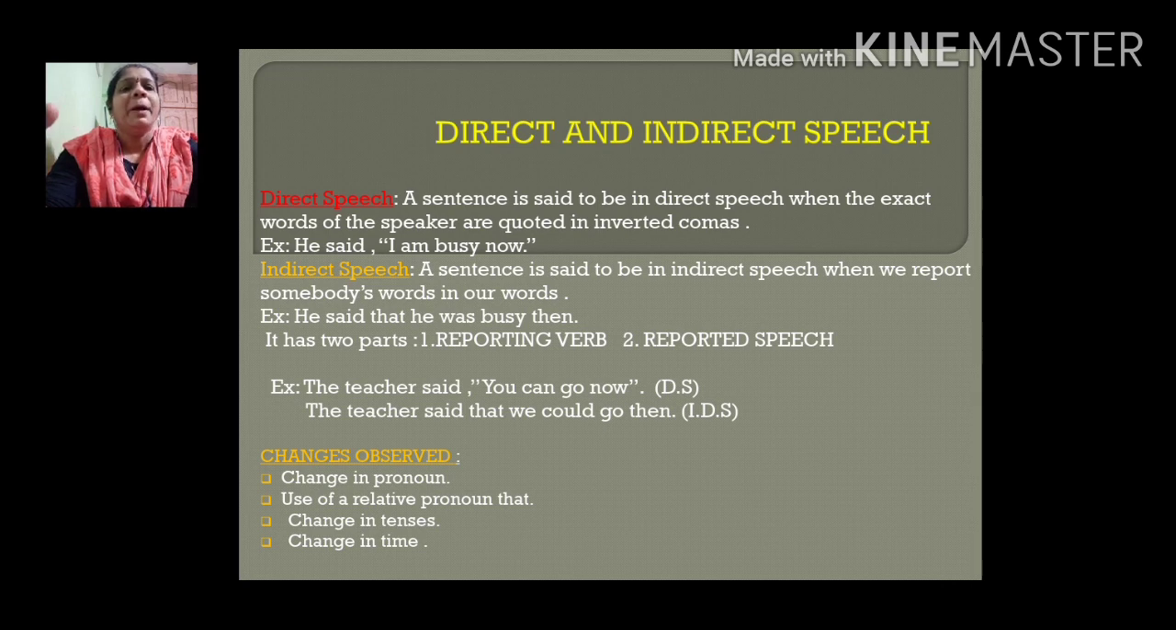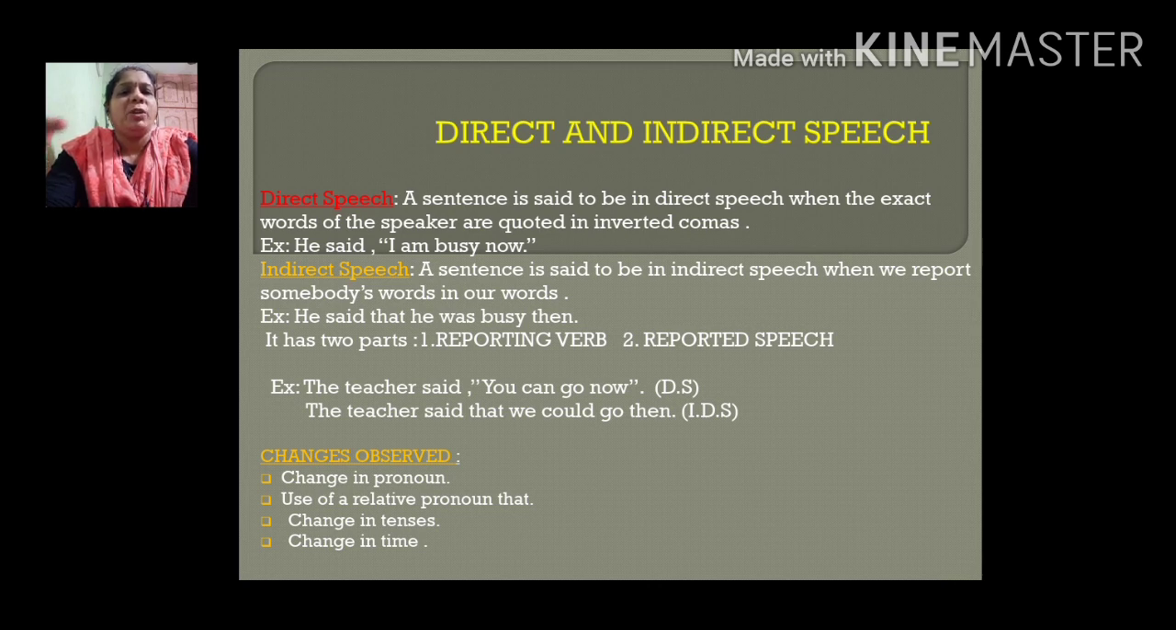Similarly, according to the person, the pronoun changes from I to he, or we to they, or I to she, depending on the sentence, depending on the person used in the direct speech, it changes in the indirect speech. That should be observed. Now let's see the changes observed briefly here. Change in pronoun, as I already told you: I becomes he or she depending on the sentence, and we becomes they. Sometimes even you becomes we, depending on the sentence.